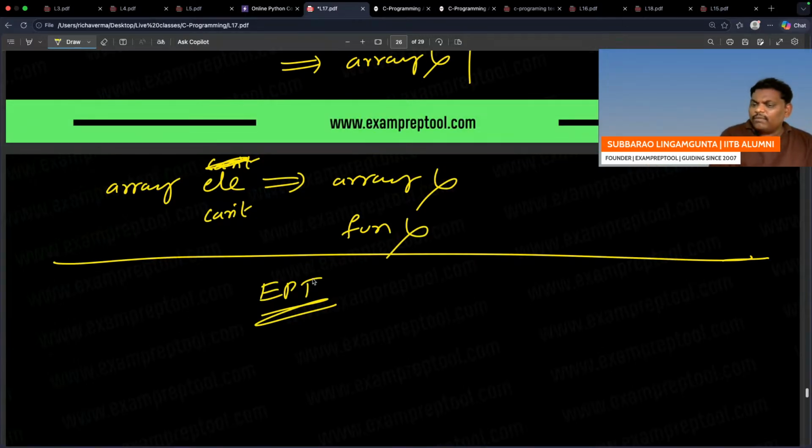In the similar way, whatever way you see in C programming, most probably all the subjects will be like this with me and many experienced faculty and rankers. So all the lectures are like this only. I hope you enjoyed it.